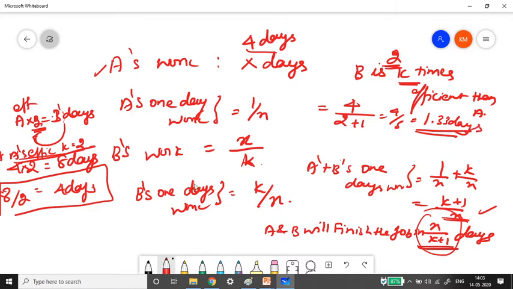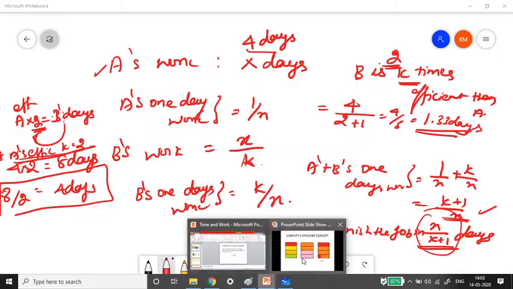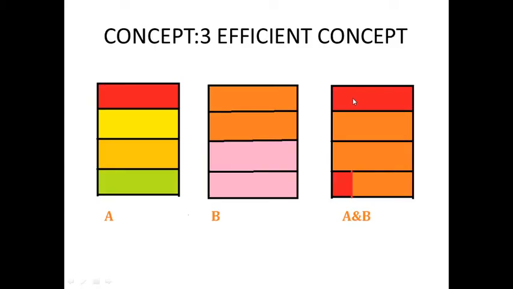Let us check it in the presentation. So here, yes. On the first day, A comes and paints the first block, because in one day A completes only one block. And on the same first day B comes and completes 2 blocks, because each day B completes 2 blocks. So in the first day, 1, 2, 3 blocks are done by A and B. On the second day only 1 block is remaining.